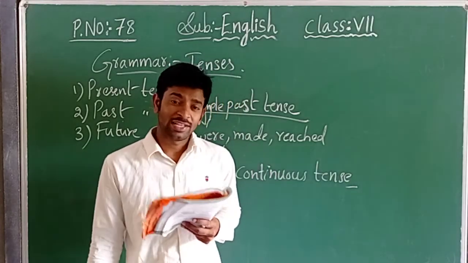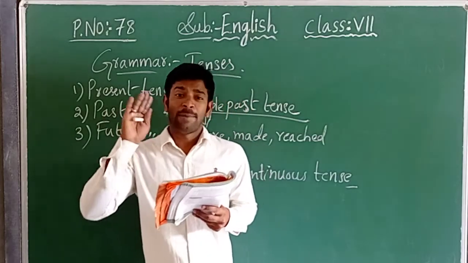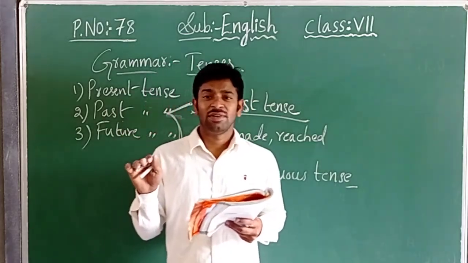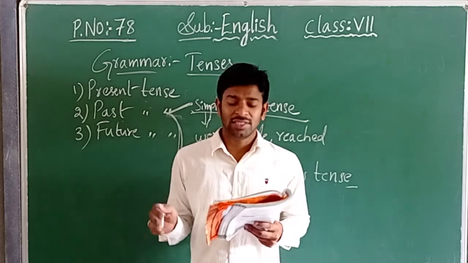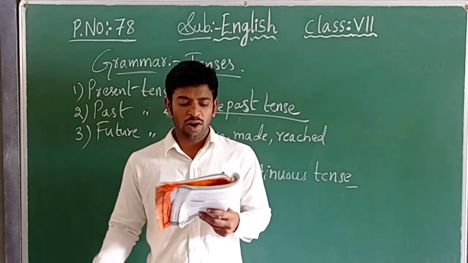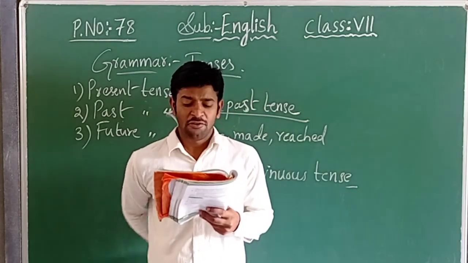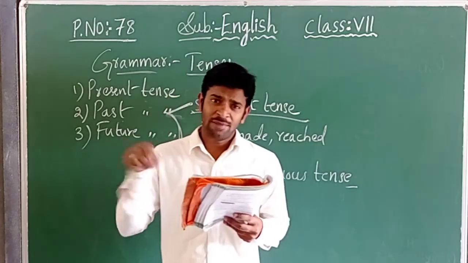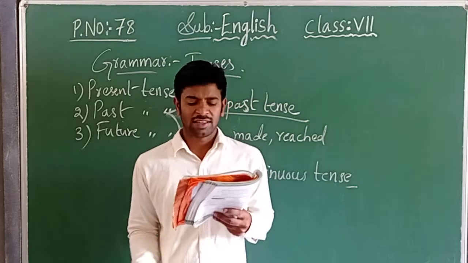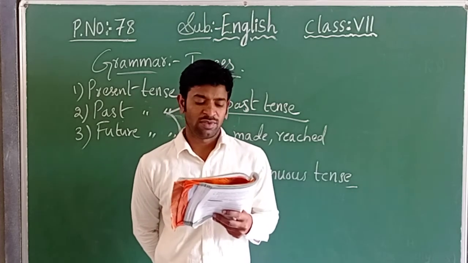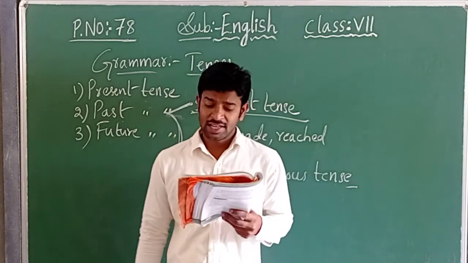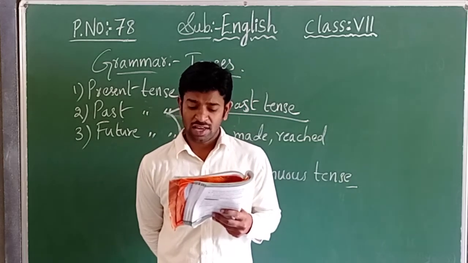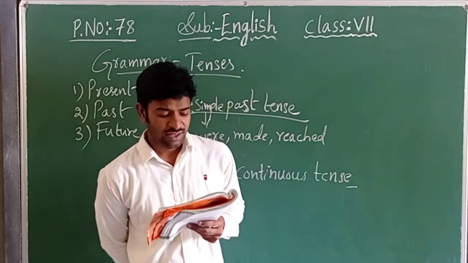Yes or no? ing form means it is in the past continuous tense, children. Were basking, enjoying: these are both in the past continuous form. The underlined verbs were basking and were enjoying are in the past continuous tense.